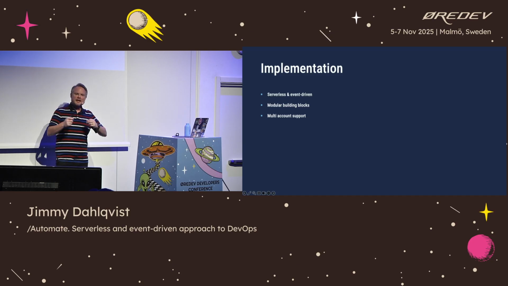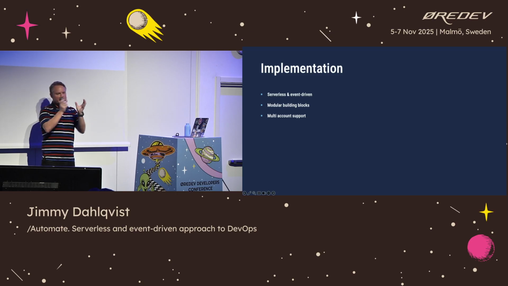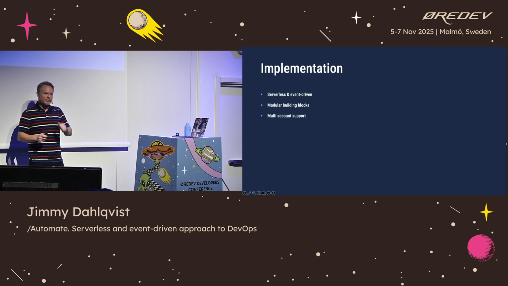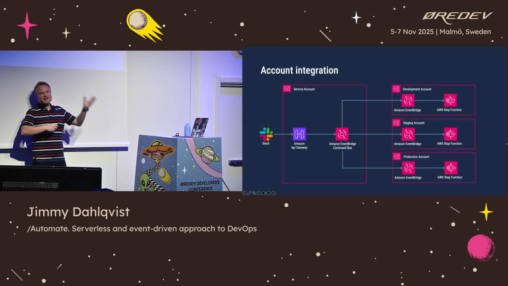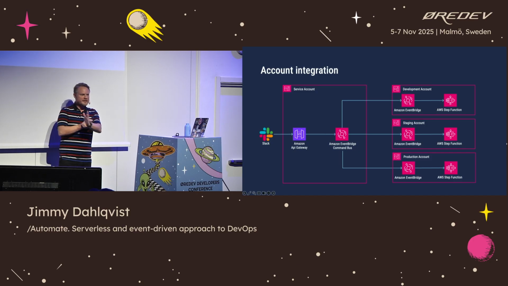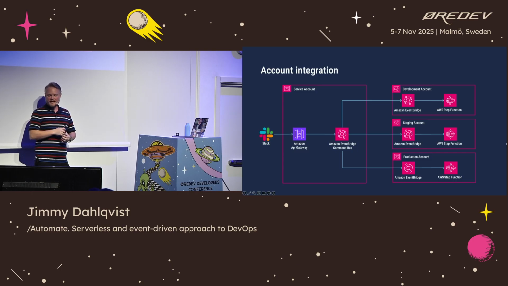And the third thing, we need multi-account support because we are running our different environments isolated in different AWS accounts. That's a perfect use of AWS accounts as isolation holders. So prod is running in one account, dev in one, and test in one. So we needed to have support for a multi-account setup. If you're looking at a 10,000 feet overview of the account integration, this is basically what it looks like. We introduced a new service account, and that is where Slack does all of the communication. So Slack communicates into an Amazon API Gateway in the service account, and then uses Amazon EventBridge to filter out these events to different accounts: development, staging, and production.